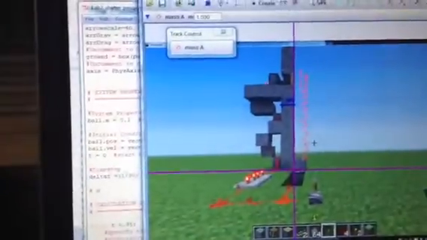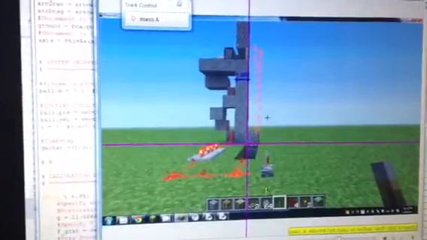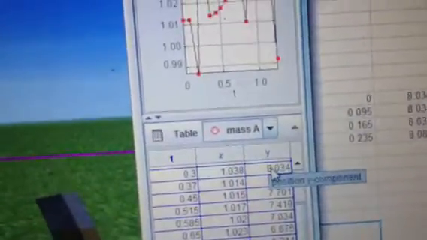So then I went into VPython, and I said, okay, if that's the gravitational constant for Minecraft, then my VPython model should be able to accurately predict the final position of the block. I looked at the final position in Tracker, and it was 1 meter off the ground. The initial position was 8 meters off the ground.